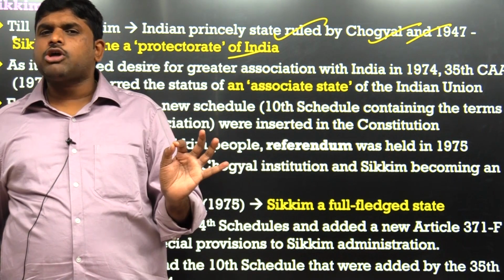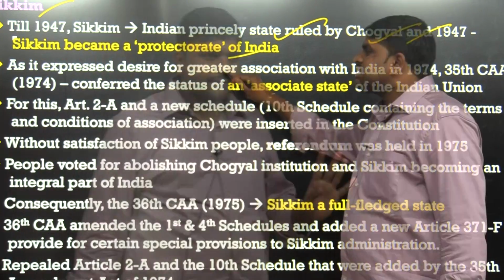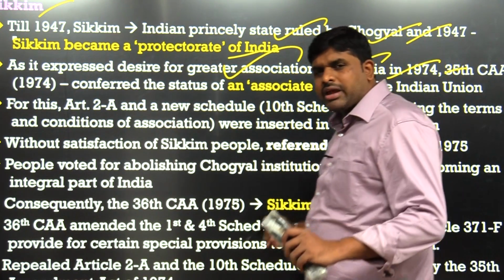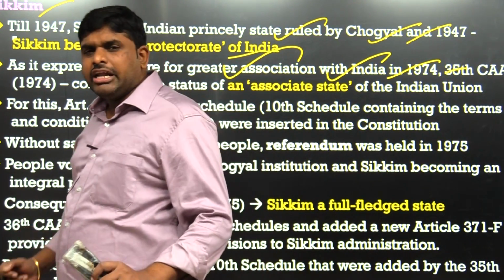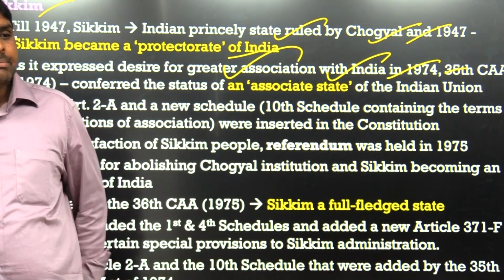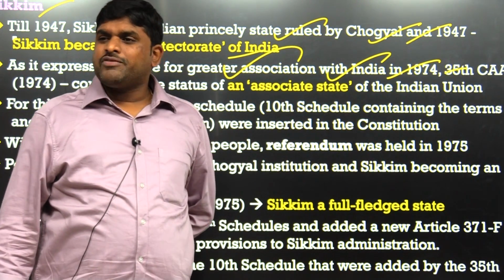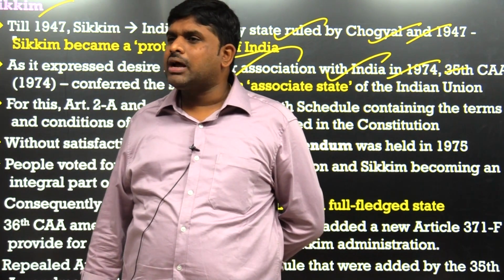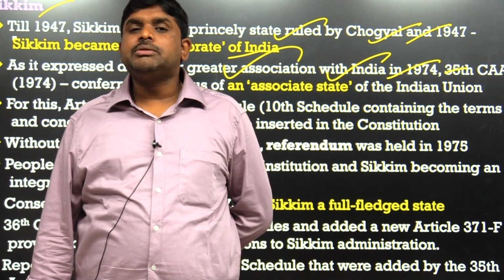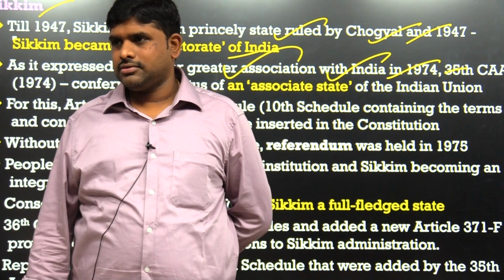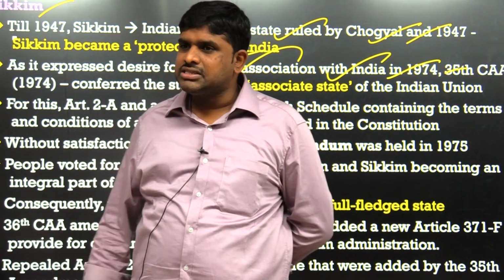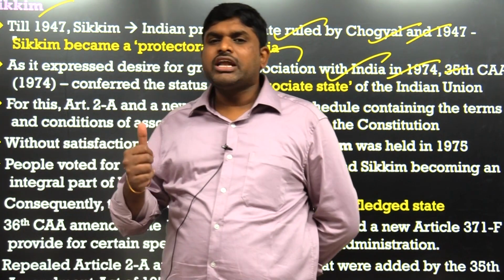Sikkim was given the status of protectorate, until it expressed a desire for greater association with India in 1974. So from 1947 to 1974, it was a protectorate state. But the people of Sikkim and the Chogyal also wanted to become part of India. So in 1974, they made a new concept called associate state.